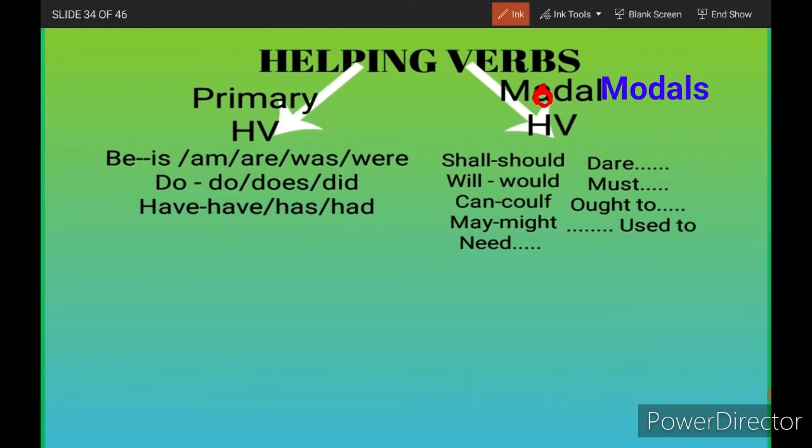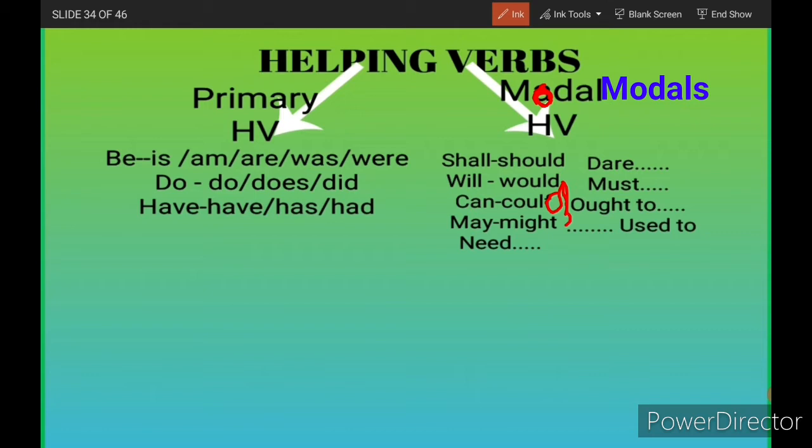Similarly, let's learn the modals: shall, should, will, would, can, could, may, might, need, dare, must, ought to, used to.